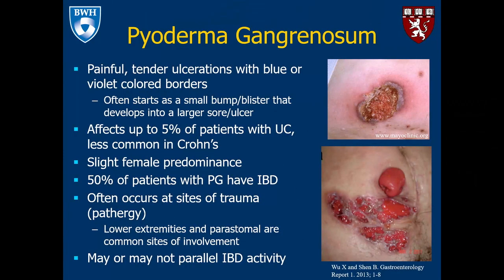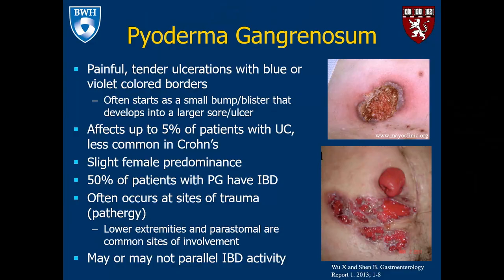Pyoderma gangrenosum tends to present as painful, tender ulcerations with a blue or violet colored border. It tends to start as a small bump or blister that then grows and develops into a larger sore or ulcer. PG affects up to 5% of patients with ulcerative colitis and is less common in Crohn's disease. There is a slight female predominance.